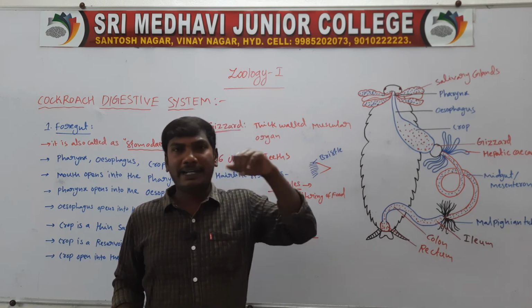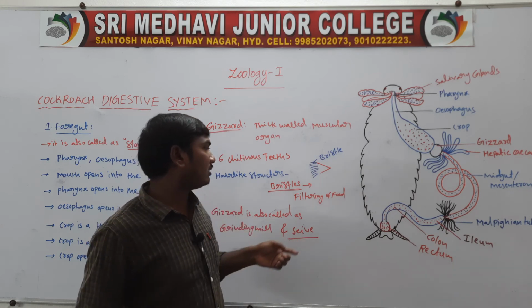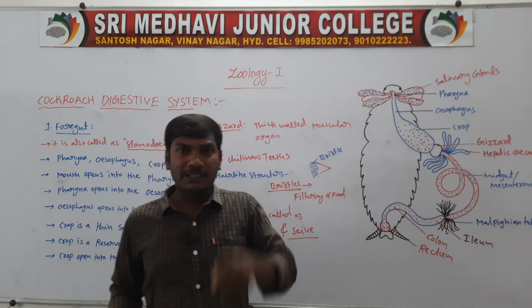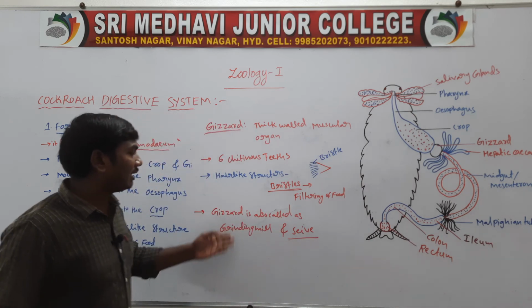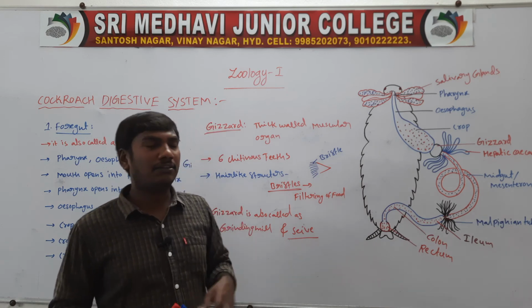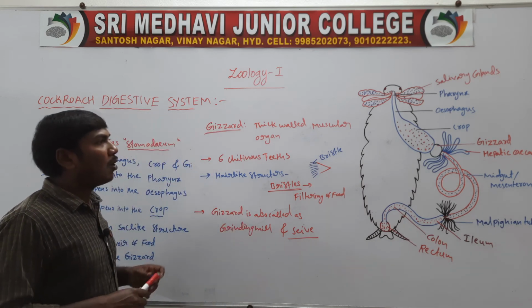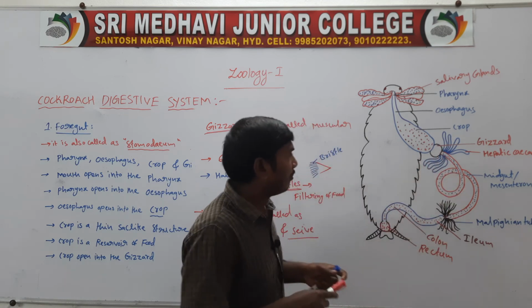Behind the teeth, the backwardly directed hair-like structures are called the bristles. The bristles function in the filtering of the food materials. The gizzard is also called the grinding mill and sieve. Next, the gizzard opens into the midgut.